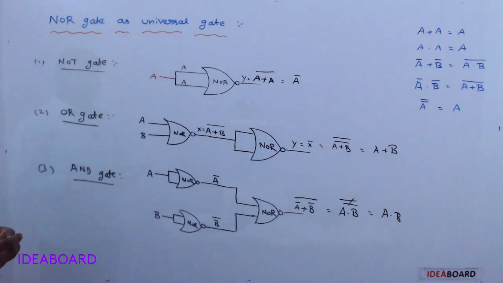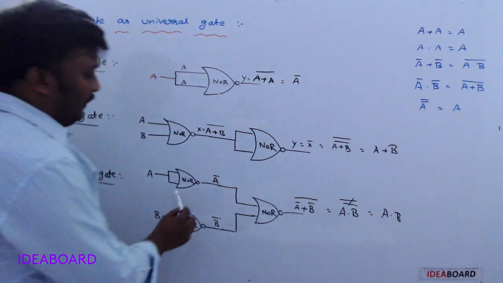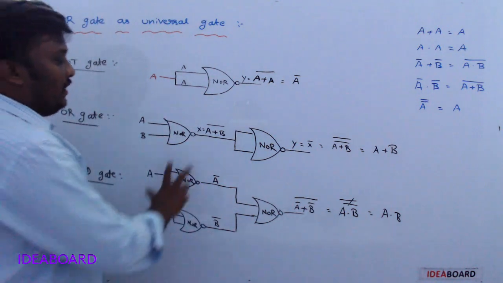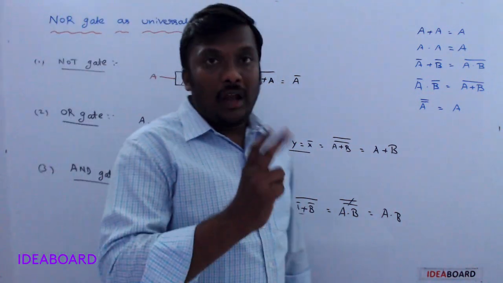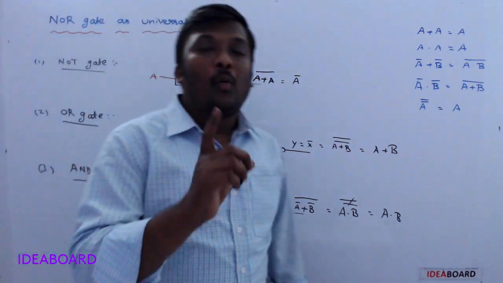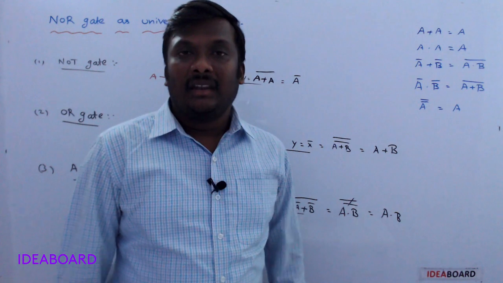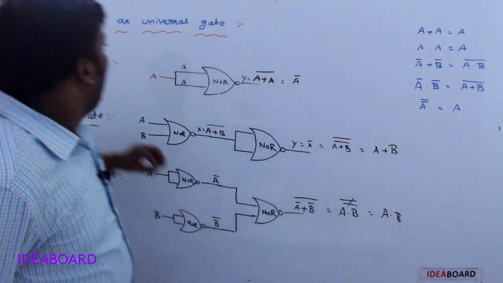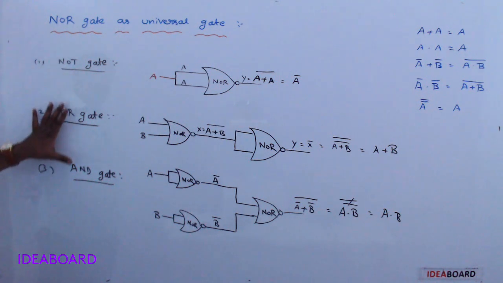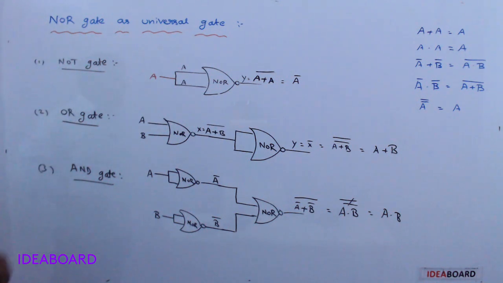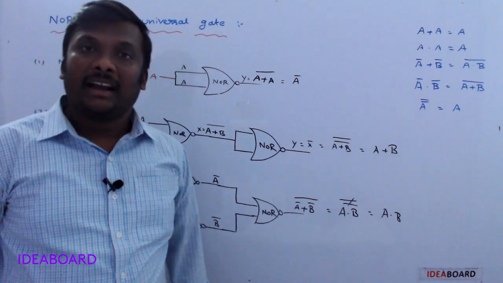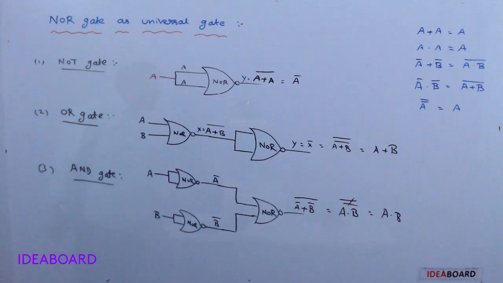Understand? So for construction of the AND gate, we need three NOR gates. For construction of the OR gate, we need two NOR gates. For construction of the NAND gate, we need one NOR gate. So by using the NOR gate, we get all fundamental gates like NOT, OR and NAND. That's why it is called a universal gate. Please note it down.